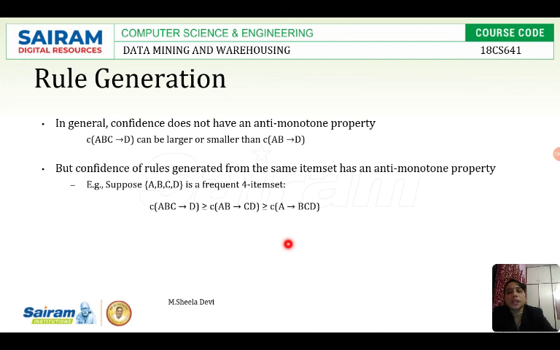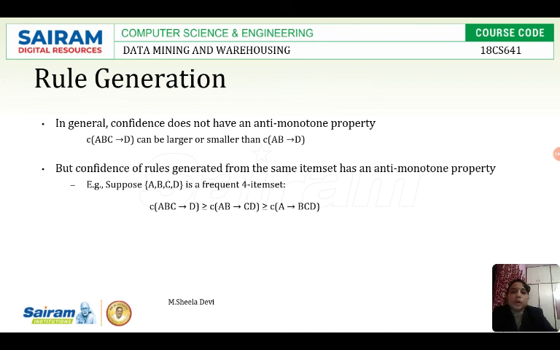So what is a subset and what is a superset? If you take the item set ABCD, the subsets will be ABC, AB, AC, BC and A, B, C, D. These are all called subsets. What is the superset for the item set ABCD? If you take ABCD, the superset will go from A to AB, then ABC, then ABCD.